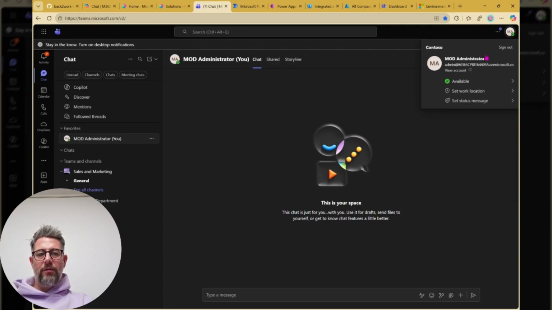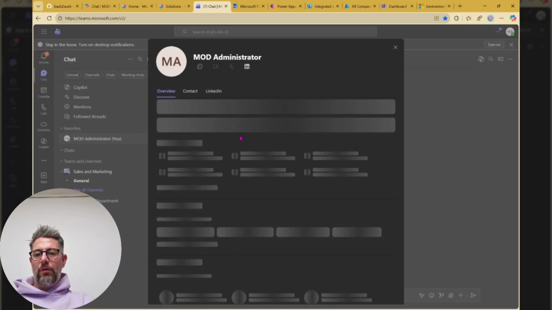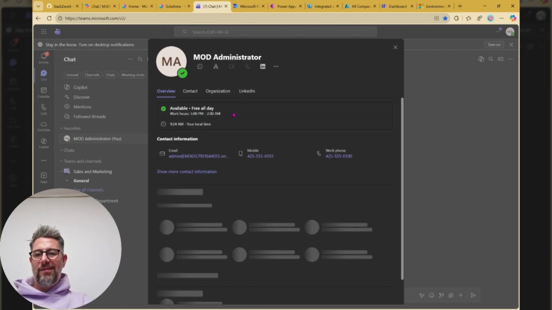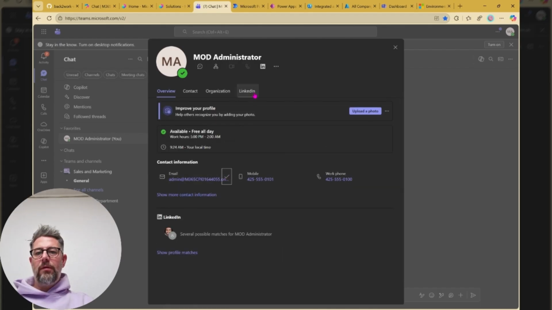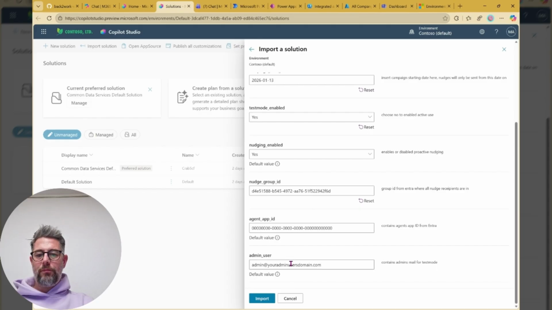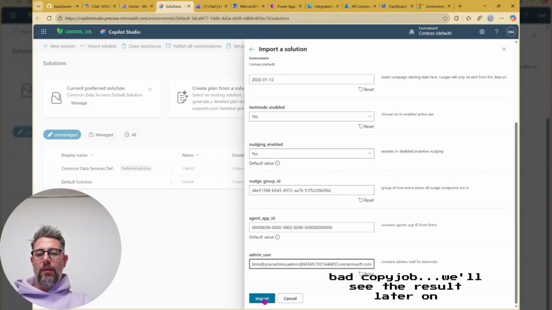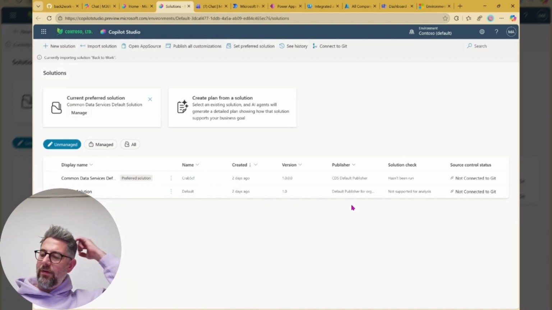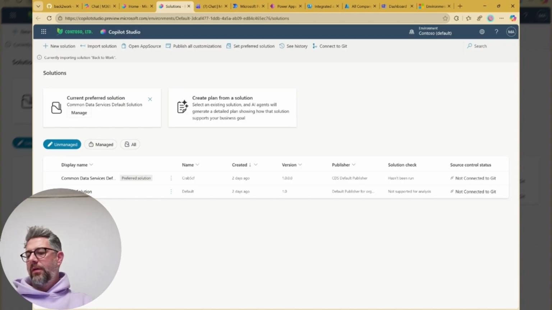And don't be afraid, as it is my demo environment. This is just testing credentials, put that in over here, and we click on import. So basically, all of these parts are needed. This is why we set up default parameters. Default parameters take care of that. It nevertheless imports, even though we don't have some parts of it right now. Now it's importing and will be done in a bit.